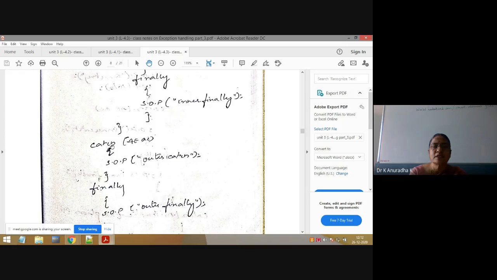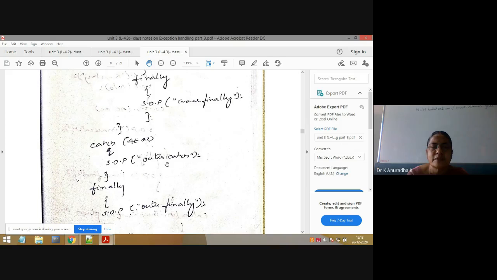So is it the outer catch? Yes. So is it the matching catch block? Yes, because 10 by 0 is an arithmetic exception, no? That's why outer catch. See, here I am writing an arithmetic exception only to explain the concept. Why? Because it is easy to understand. So in place of arithmetic exception, you can take any other exception. Concept is the same.